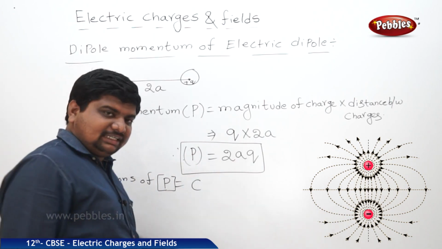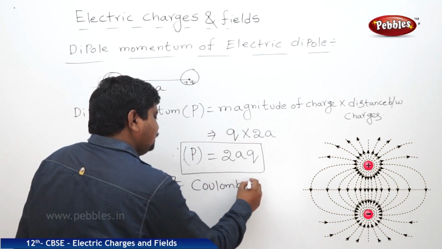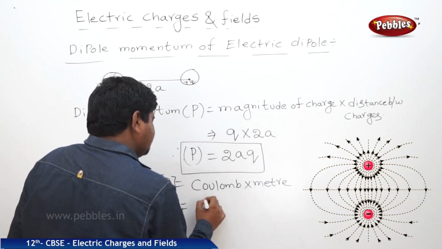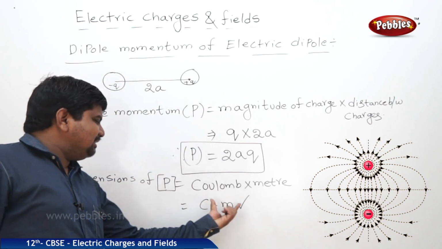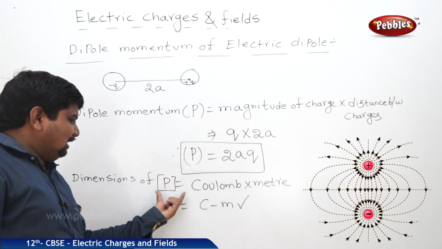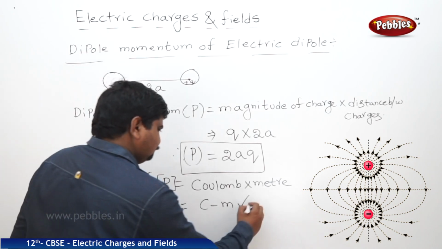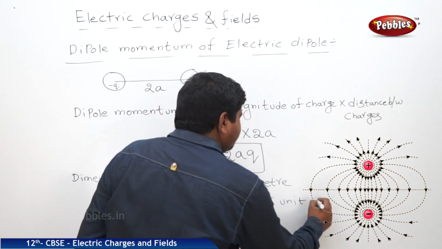What is the SI unit of the distance? Meter. Coulomb into meter. So the symbol is coulomb meter. This coulomb meter is the SI unit of P.